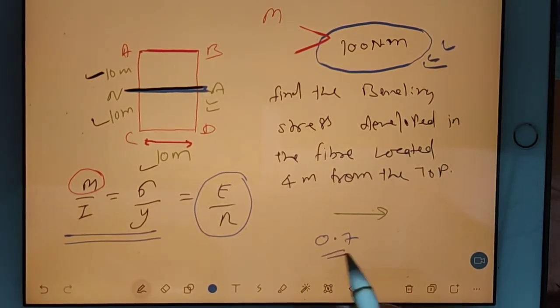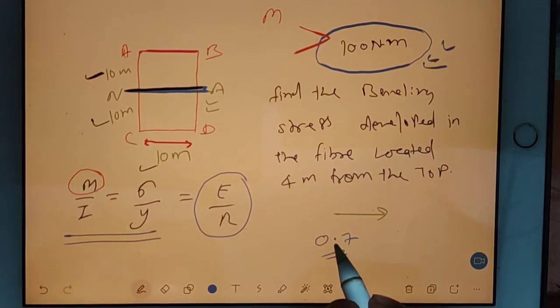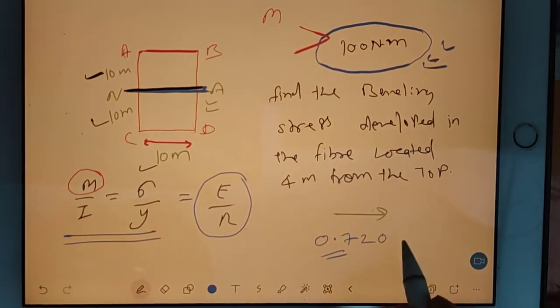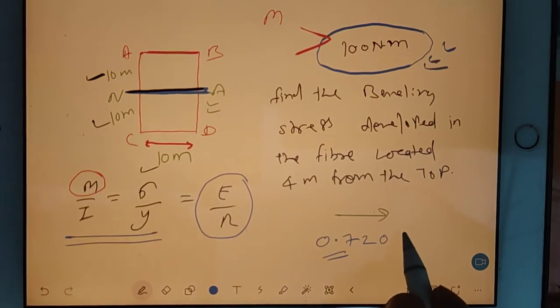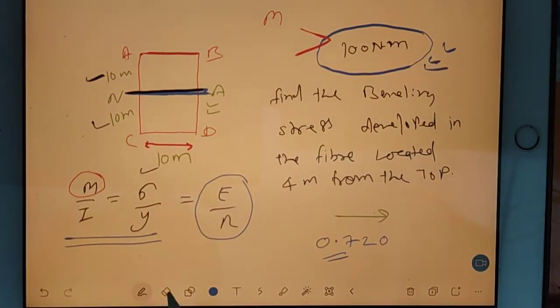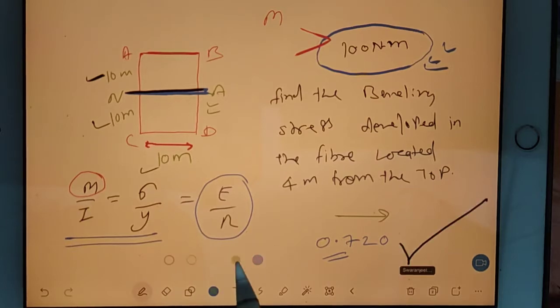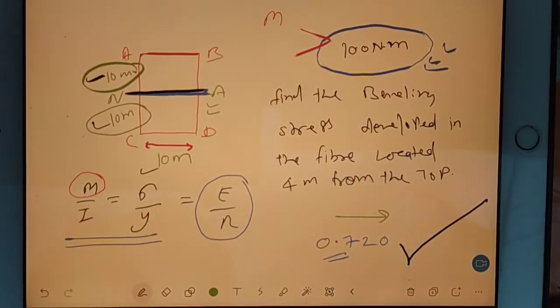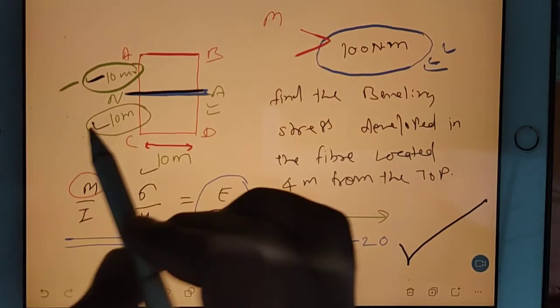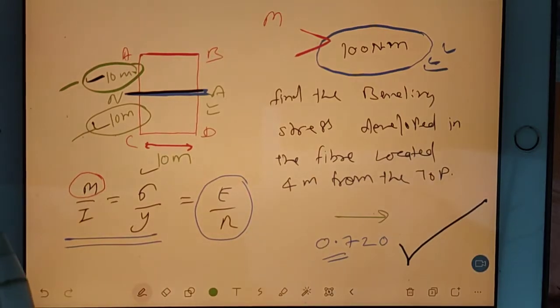Okay, 720. Other people give your answer. What is the length of AC? What are you asking? Are you not able to see this? See here, this is 10 and this is 10. So it is total going to be 20, right?